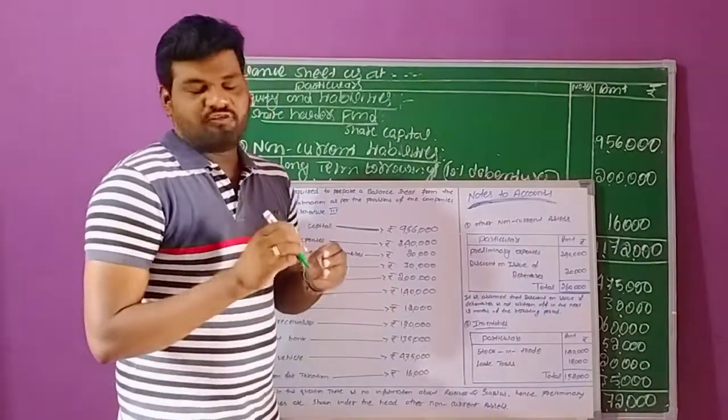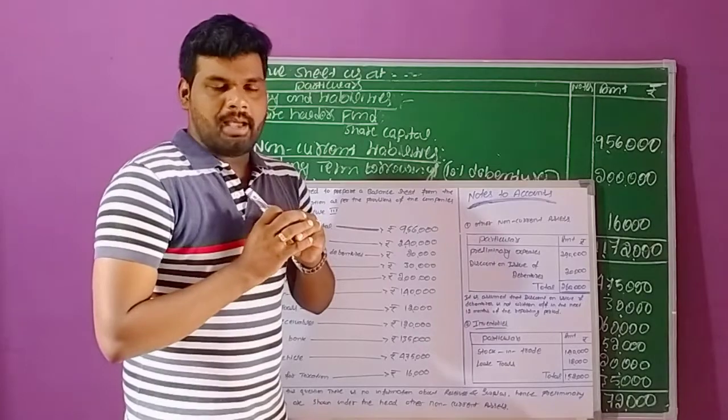So this is the given information regarding preparation of balance sheet.